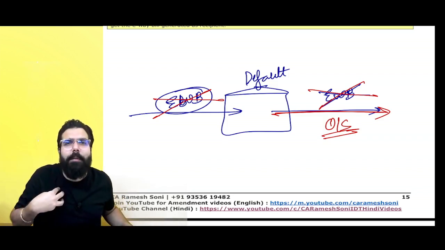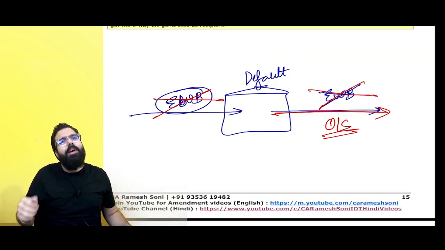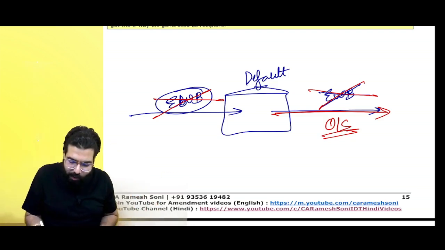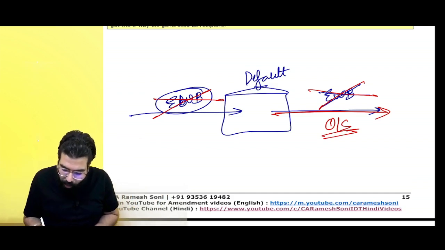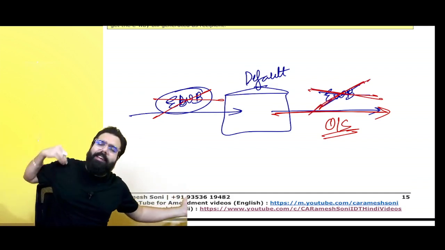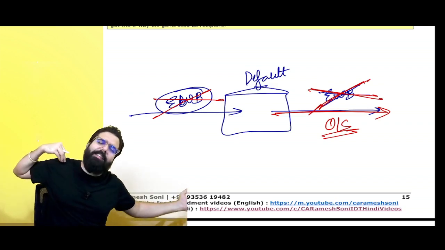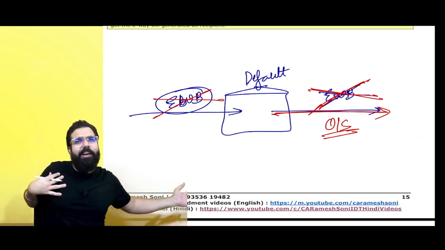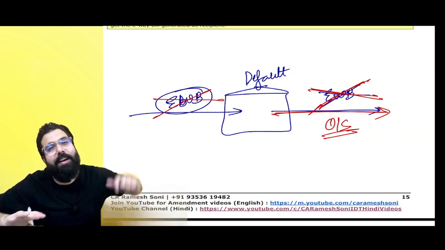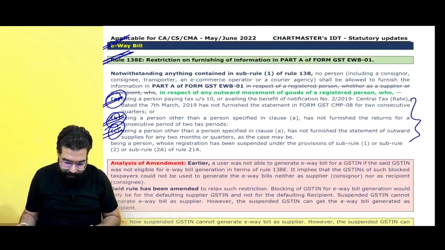I am not able to put his GSTN number and generate e-way bill. So government went ahead and told, now only with respect to outward supply, a defaulter can't generate e-way bill. When he is purchasing from someone, the seller can generate e-way bill for him, or he can also generate. For purchases, e-way bill can be generated. For sale, the e-way bill is blocked. That's all has been told.